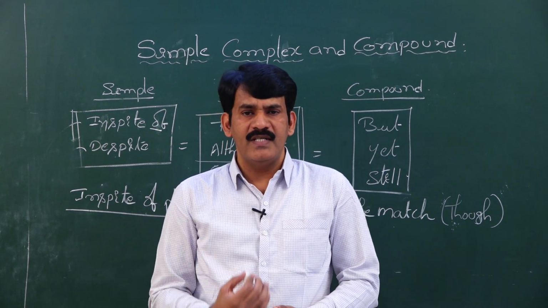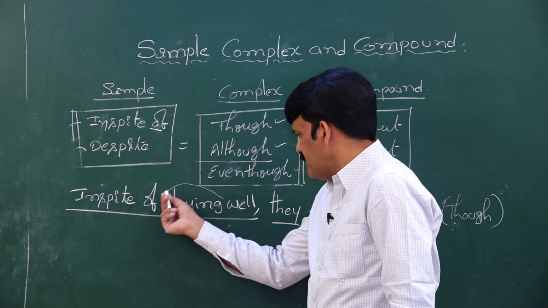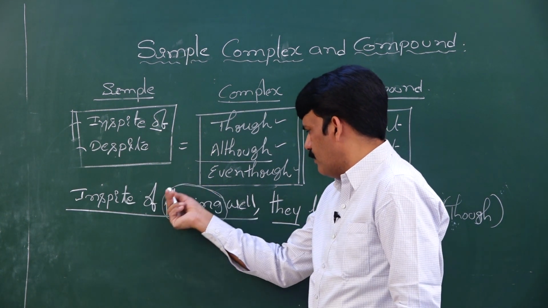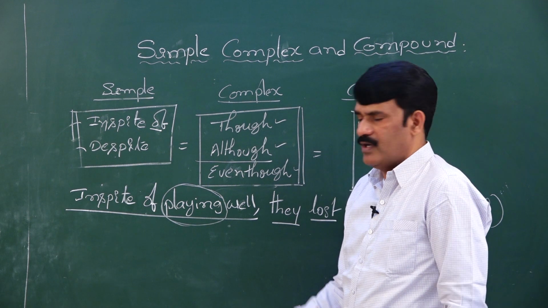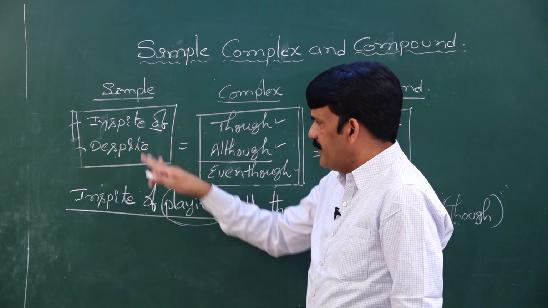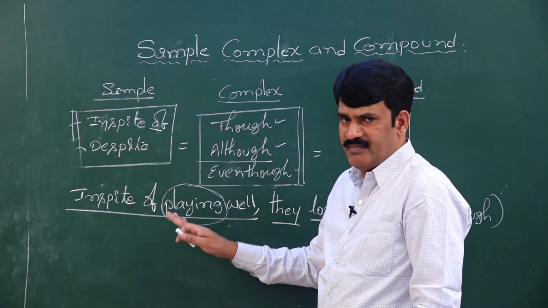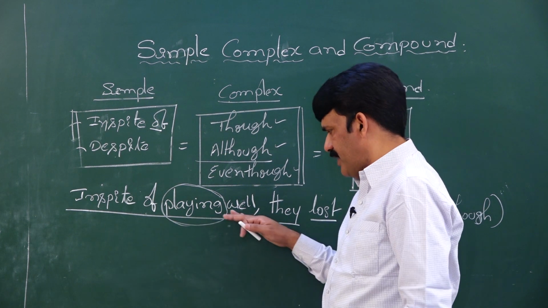How do we know the given sentence is a simple sentence? Simply, you understand there is a verb with ing form. Whenever you find a verb with ing form, that is the fourth form of the verb, with in spite of or despite, believe and remember this is a simple sentence. So this is a phrase.